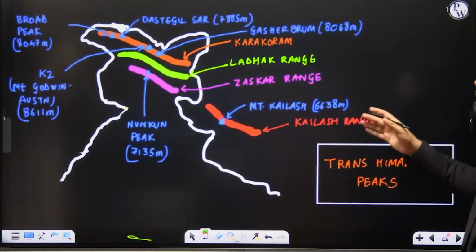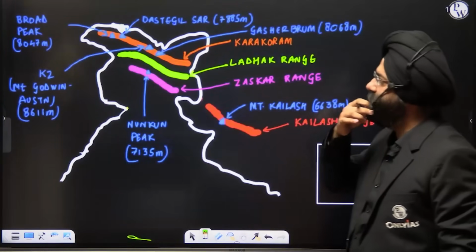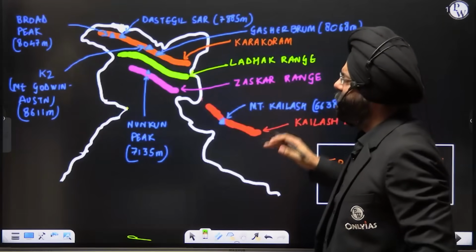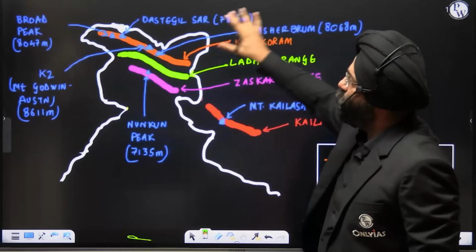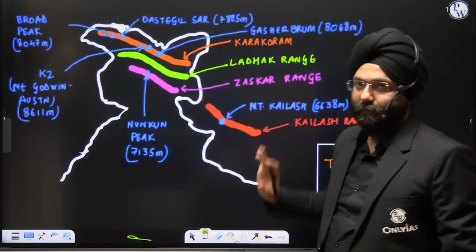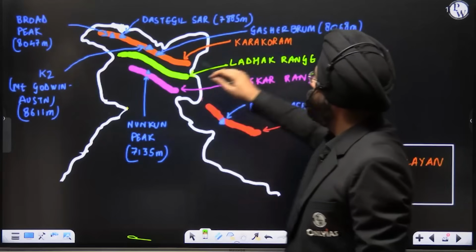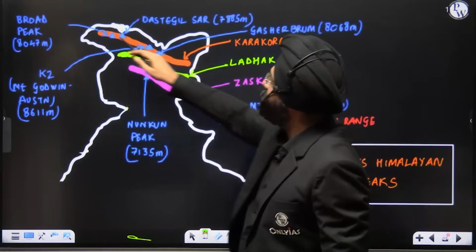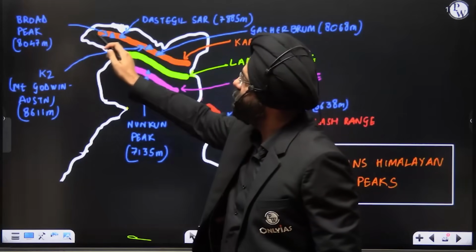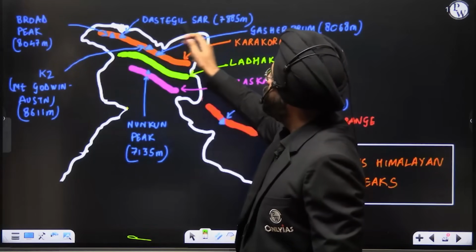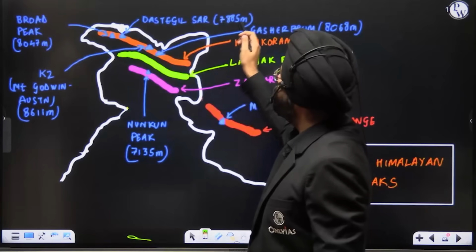Now comes an important aspect. See over here. We see a lot of very important peaks are present here. Let's see. In the Karakoram range, you have Broad Peak 8047 meters. You have the Stelgalsar 7885 meters.